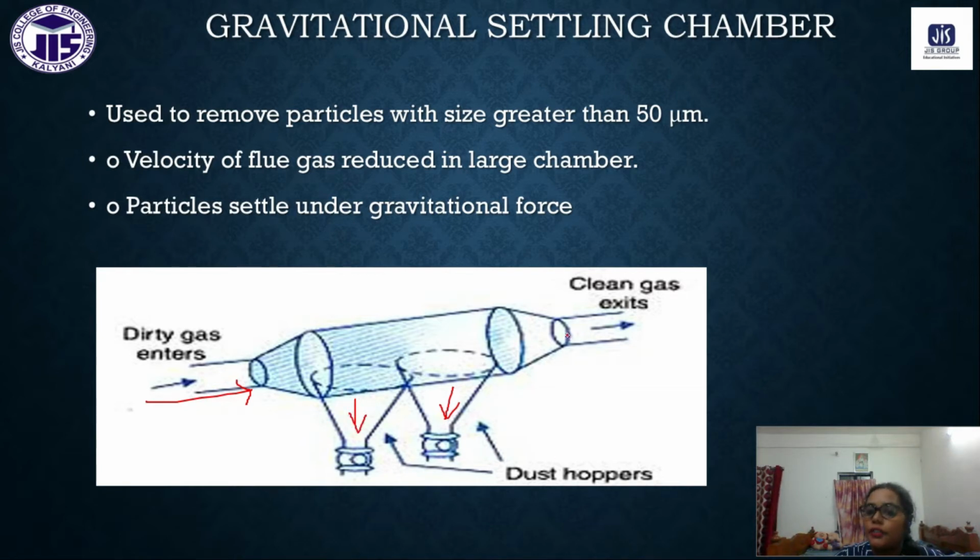And from the outlet, whatever gases we get are to some extent freed from the large particles, generally particles greater than 50 micrometer in size. So for this case we can use the gravitational settling chamber.